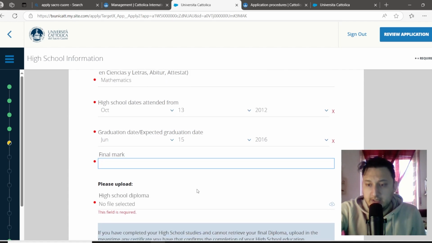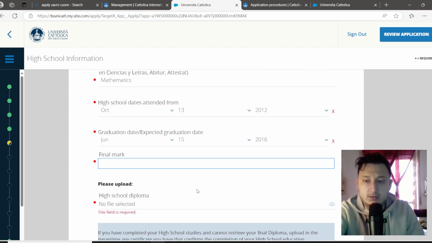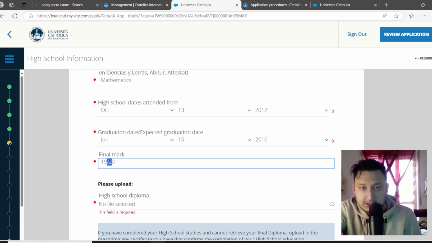The final mark, you should write like that. For example, 19 out of 20 or 3 out of 4. You can write a slash here.